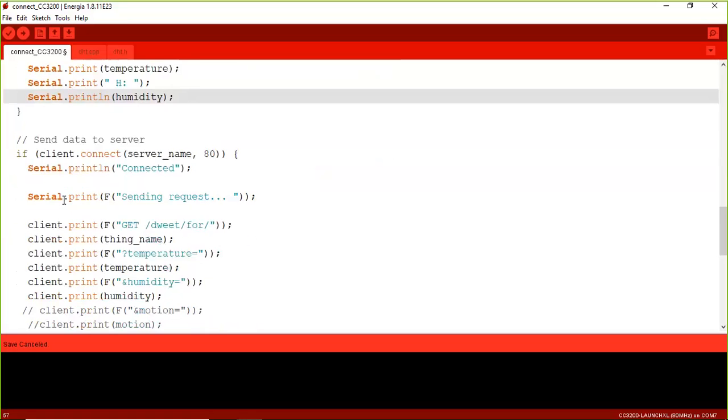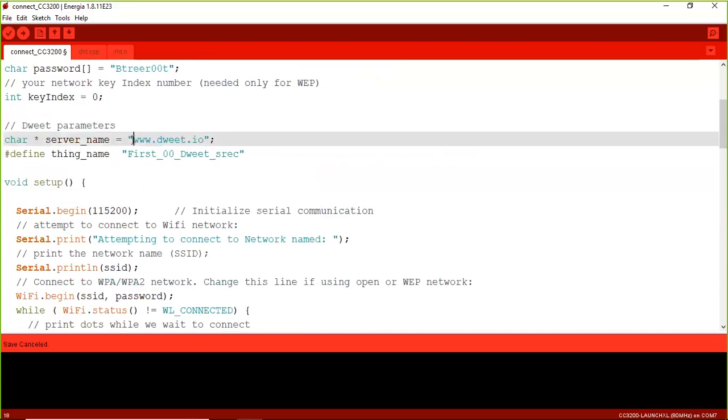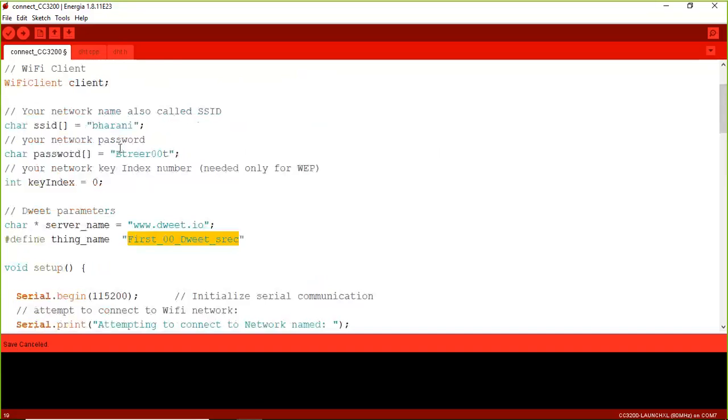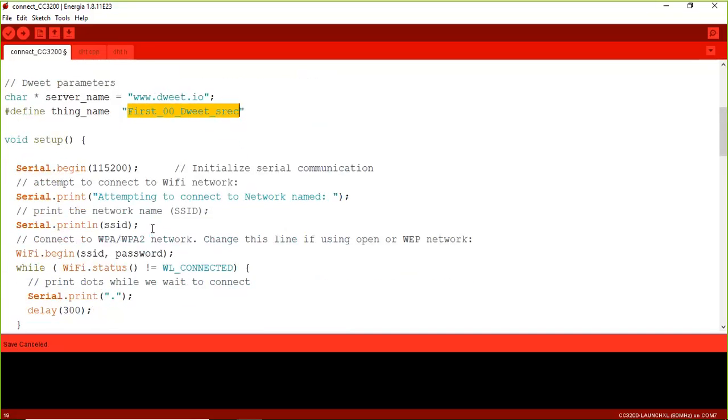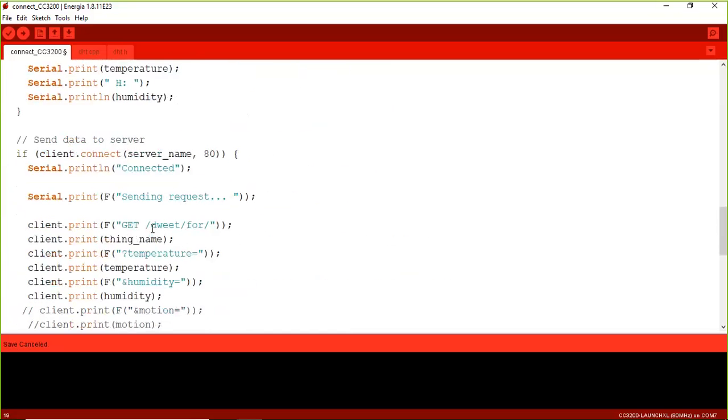And after that, we need to pass this sensor information, humidity and temperature, to the dweet.io website for our particular thing. These are all the information we need to pass as an initial step to dweet.io from the CC3200. That is what I am going to say.